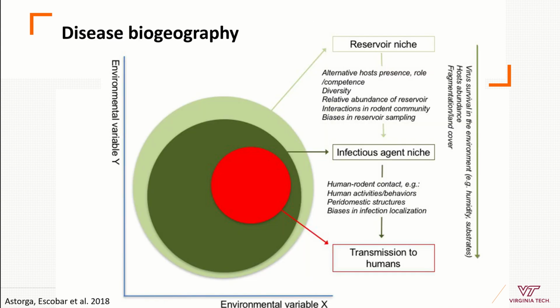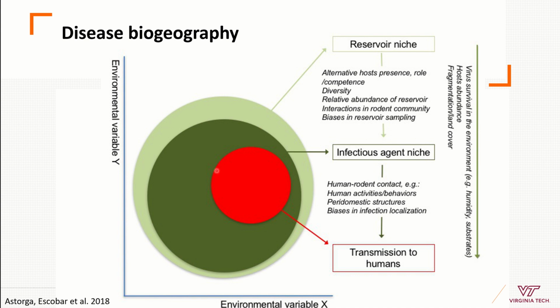So using this theory, the idea of ecological niche modeling, we can identify what are the tolerances, for example, for the reservoir or the host of my parasite, for example, a rodent. Then we can identify the conditions where we see my parasite. It could be a virus. So you can see that the virus maybe is not happening everywhere where my rodent is happening. Maybe it's happening only in specific conditions, in a subset.